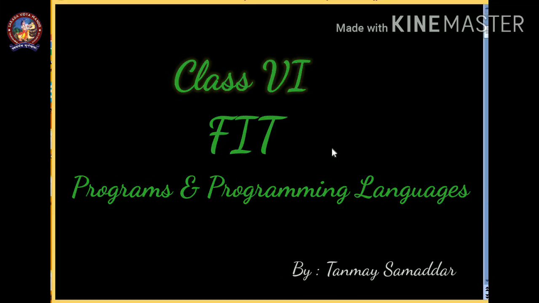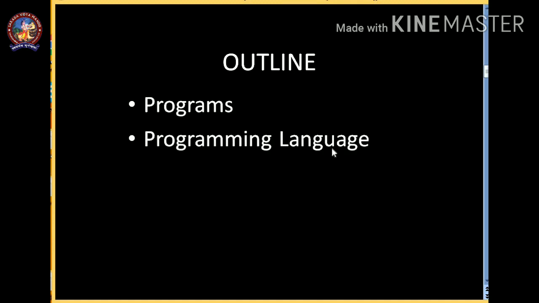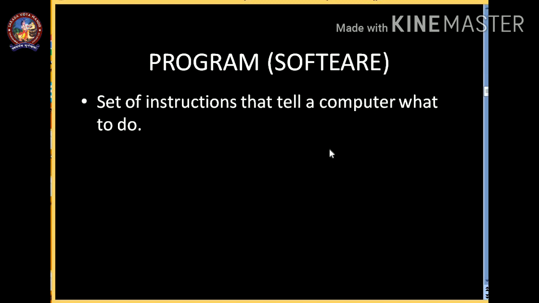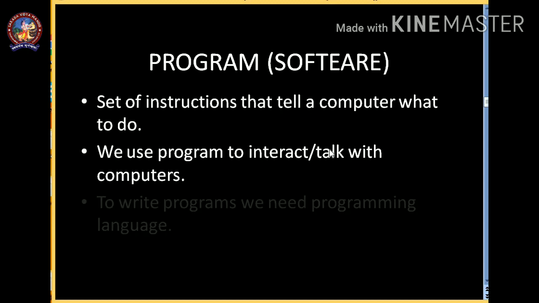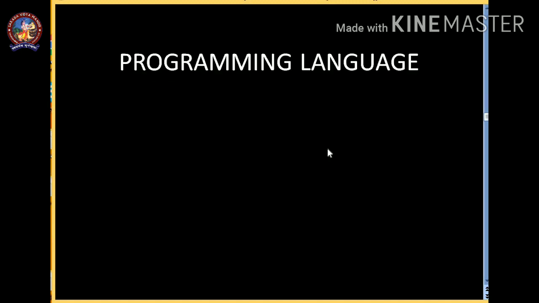In today's lecture, we are going to talk about programs and programming languages. So, what is a program? A program is a set of instructions that tell a computer what to do. In order to tell a computer what to do, we have to talk with the computer. That's why we need a language which a computer can understand. That is a programming language.